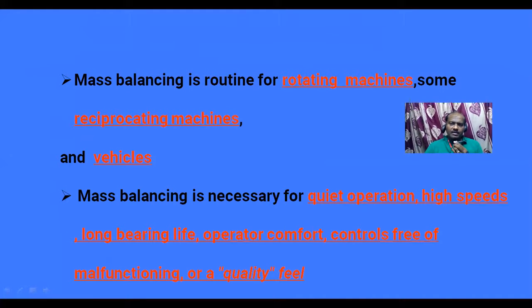Next, controls free of malfunctioning. A balanced state always works in a proper manner compared with an unbalanced state. We can assess that when you bring an unbalanced mass into a balanced mass.